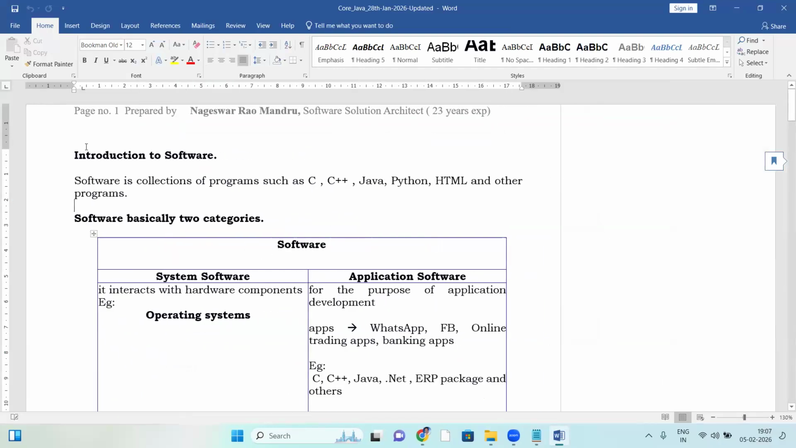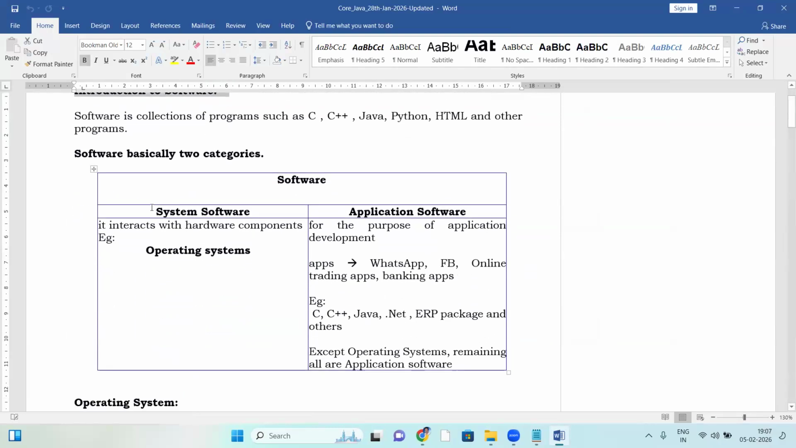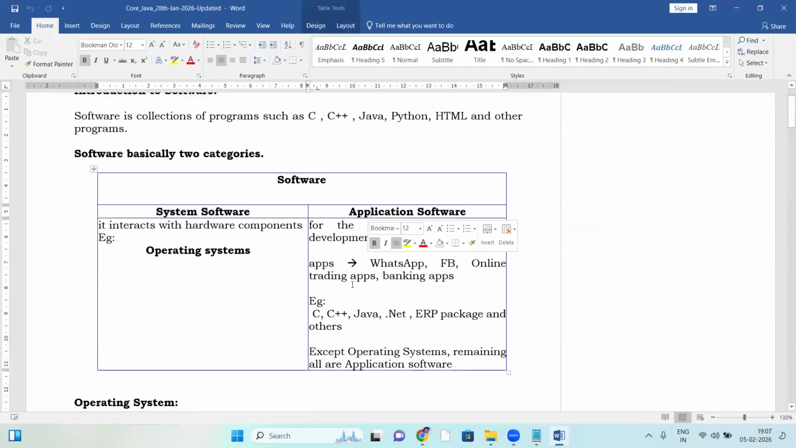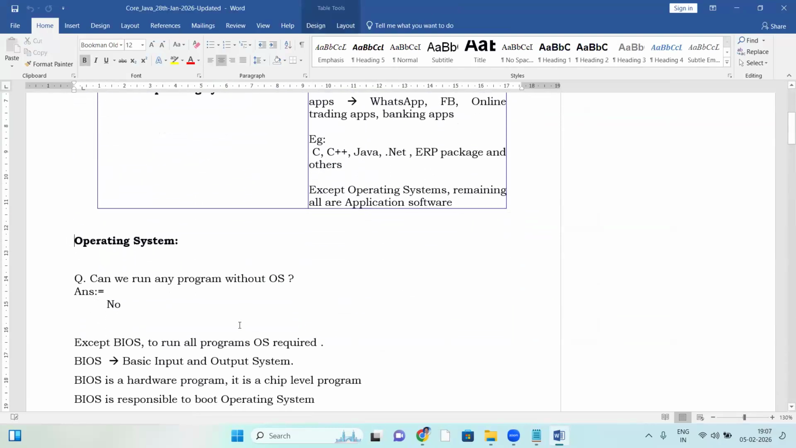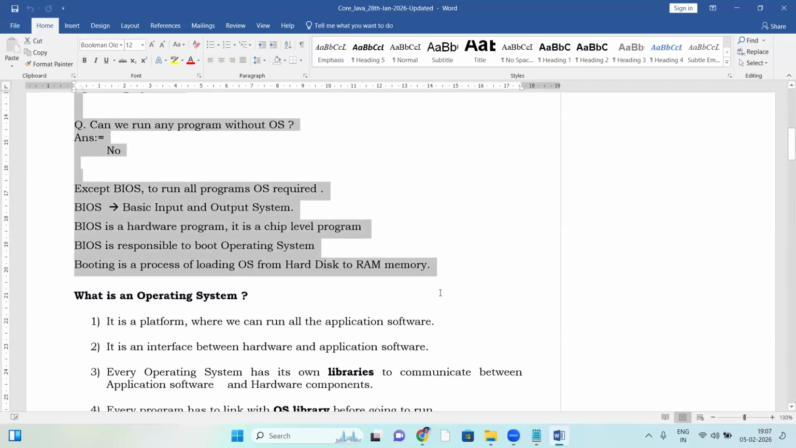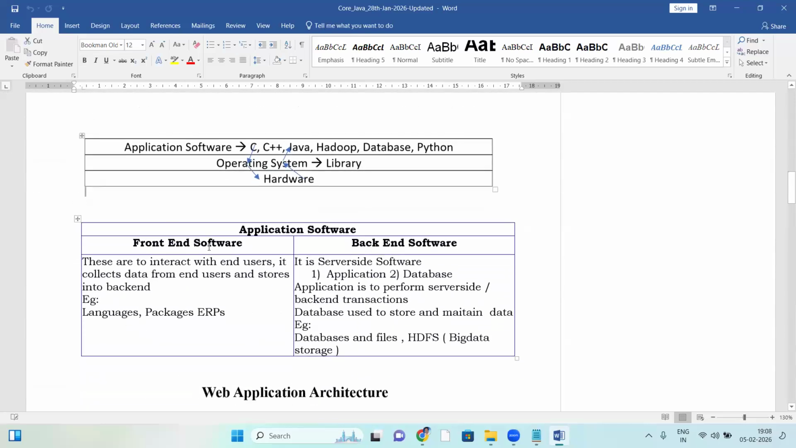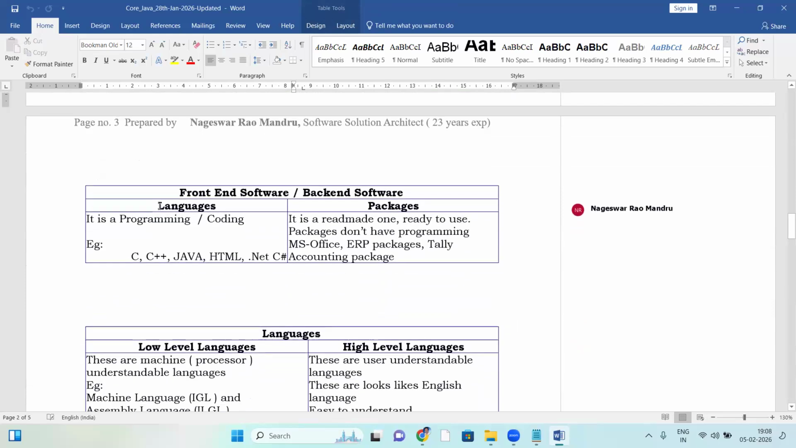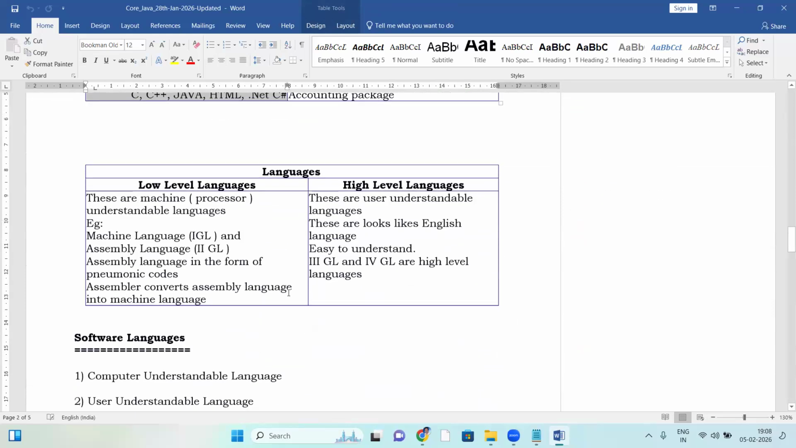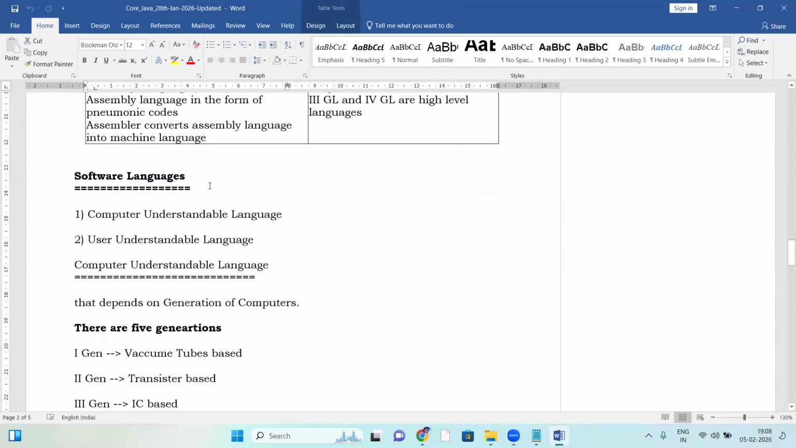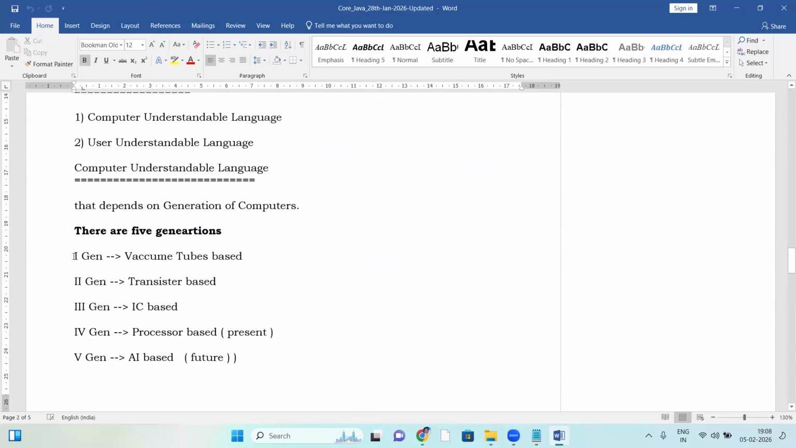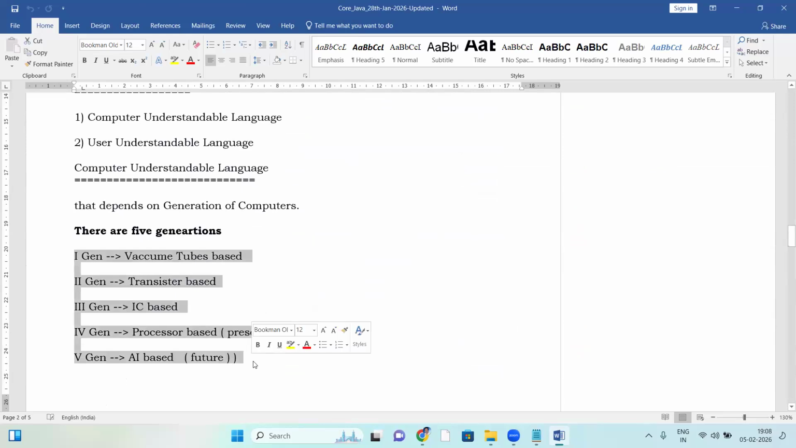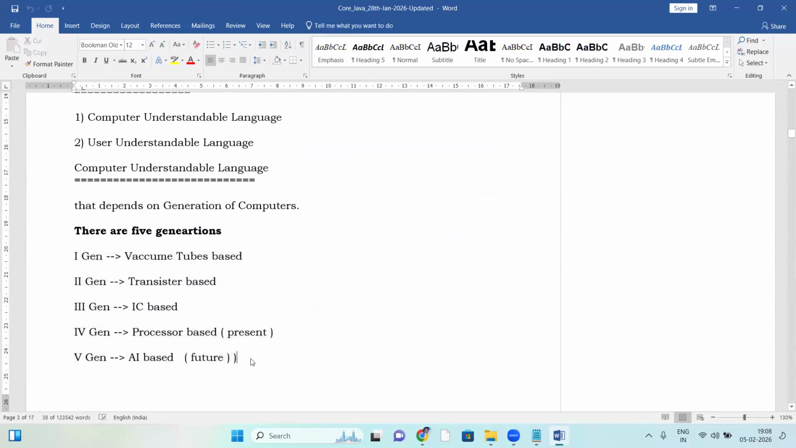Last session, we covered the introduction to software: system software and application software. Next, about the OS, and then front end and back end were discussed. Java is backend software, and it is a language. In languages, there are low level and high level languages. We also discussed the five generations of computers. Next, some topics about AI were expanded.